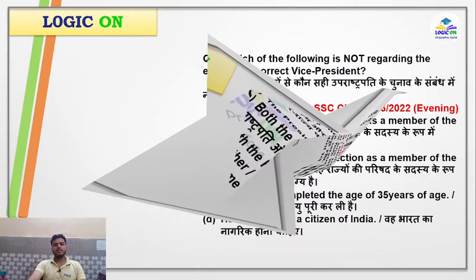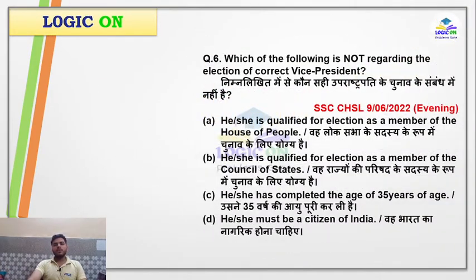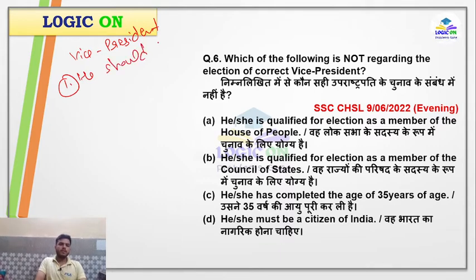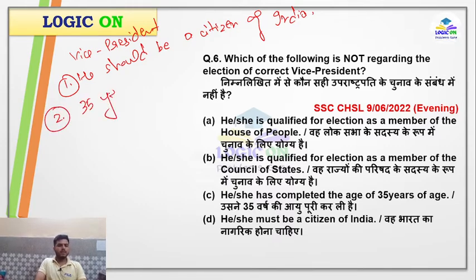Now let's move to the sixth question: which of the following is not true regarding the election of vice president? This is about the vice president. There are certain qualifications for the election of vice president. First of all, he should be a citizen of India. This is the most important one, and you will find it in all the qualifications. The second is that he should have completed the age of 35 years, the same as that of president. The third one is different from that of president.